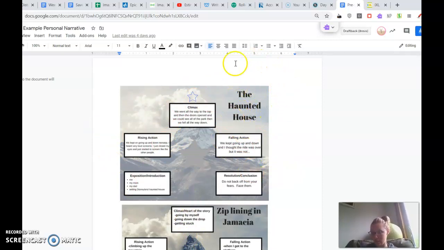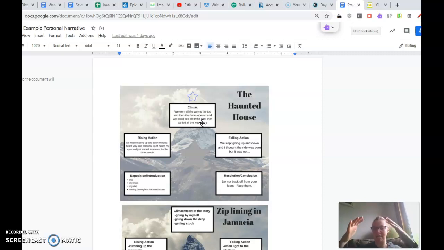You're going to write the title of your story, and then you're going to tell us the introduction. So what's the setting? Who are the characters? What's the rising action? What are things that are starting to happen? Climax, what's the big thing that happens in your story? So my scorpion story, the climax was when we had the scorpion under the glass case and we were ready to kill it and gonna slap it down, right? That was the climax. And then what is the falling action?